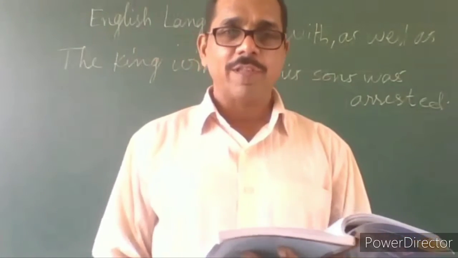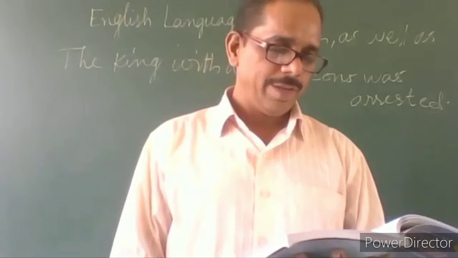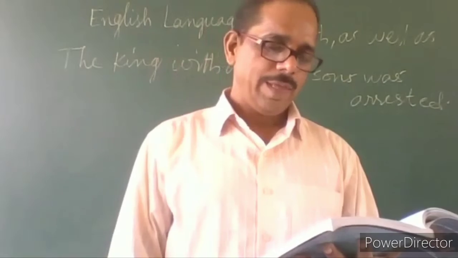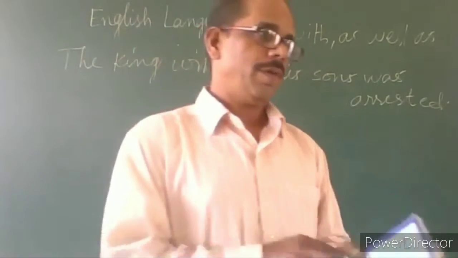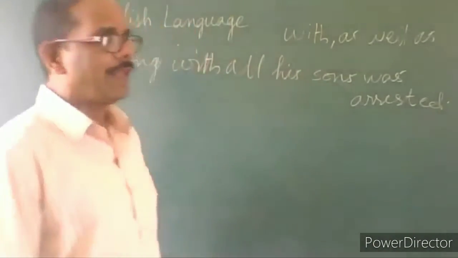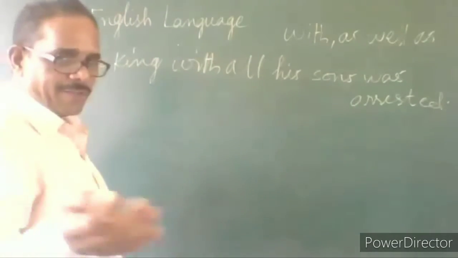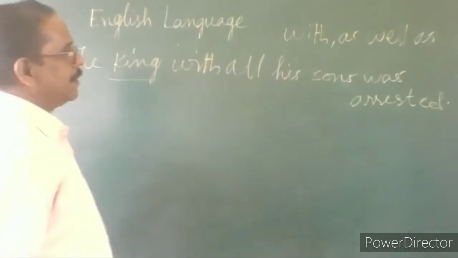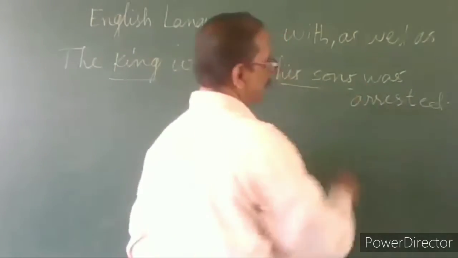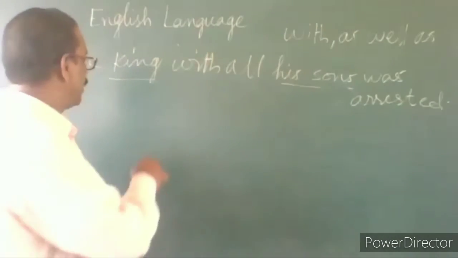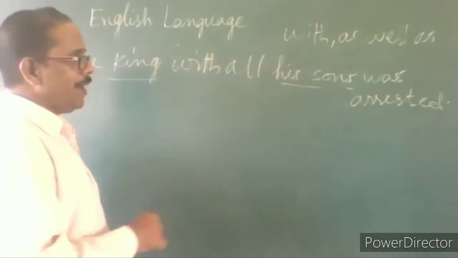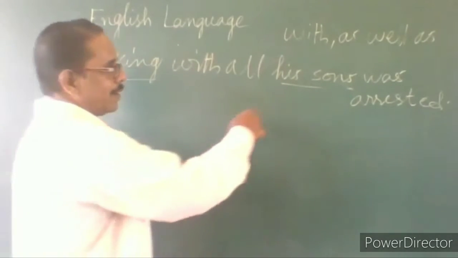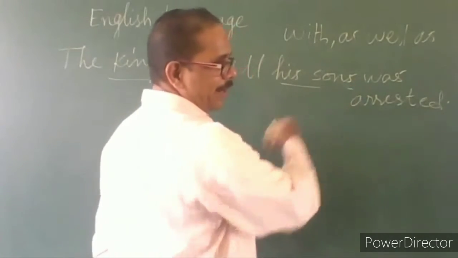The verb agrees with the first noun, that is, if the first noun is singular, the verb must be singular, even if the second noun is plural. The verb agrees with the first noun. Which is the first noun here? There are two nouns. Which are they? One is king, another one is his son. Which is the first noun? It is king. So the verb agrees with the first noun, even though there is a plural noun.